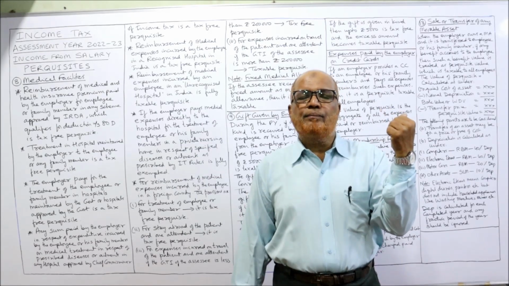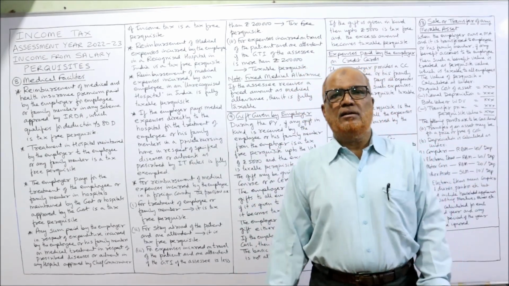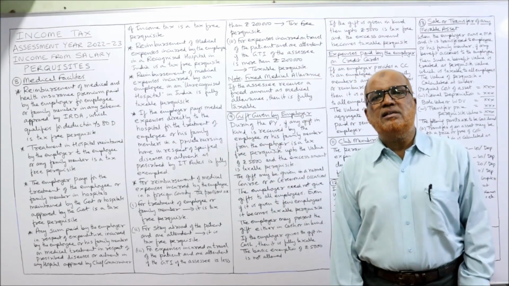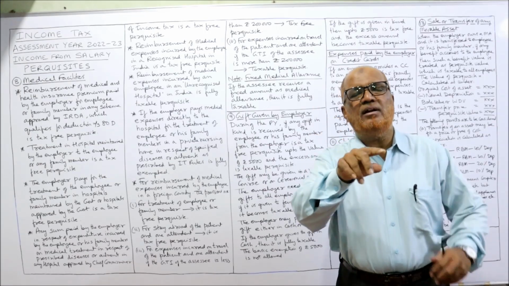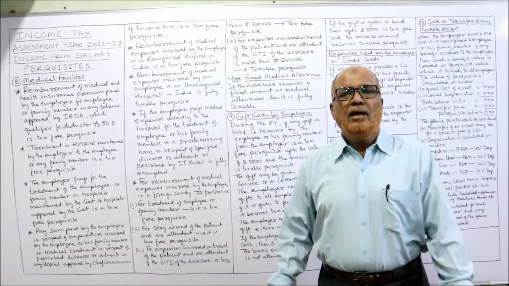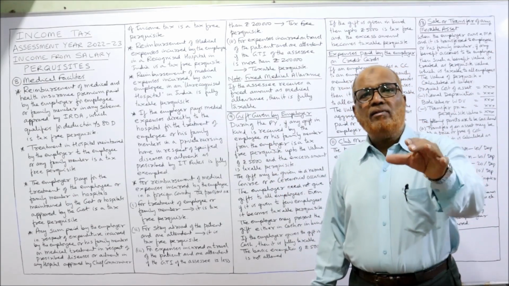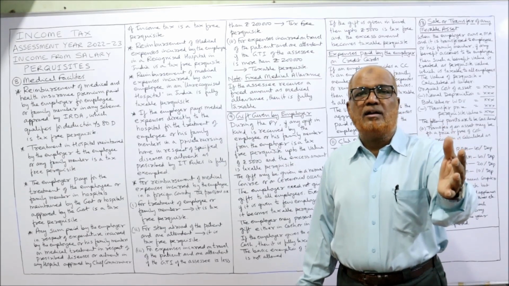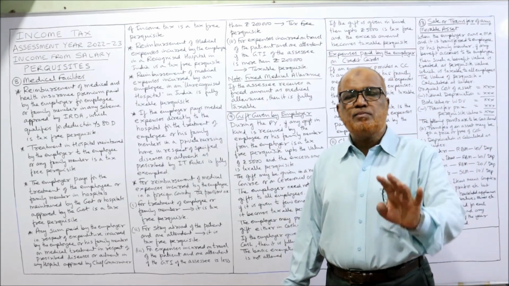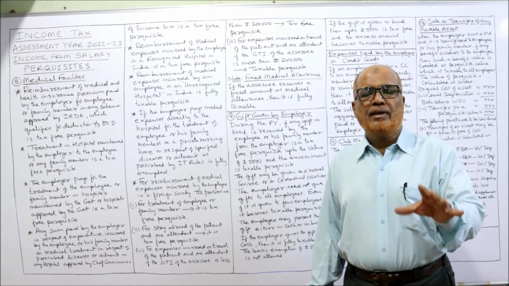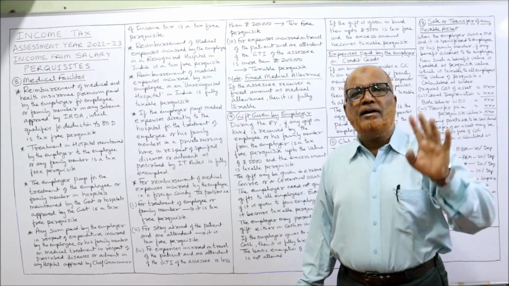For travel expenditure, the Income Tax Act says we see the GTI, the gross total income of the employee. If the gross total income of the employee is less than 2 lakh rupees, then travel expenses of the patient and one attendant are also tax-free. If the gross total income of the employee is more than 2 lakh rupees, then travel expenditure of the patient and one attendant is taxable. So the travel expenditure is taxable if the gross total income of the employee is more than 2 lakh.